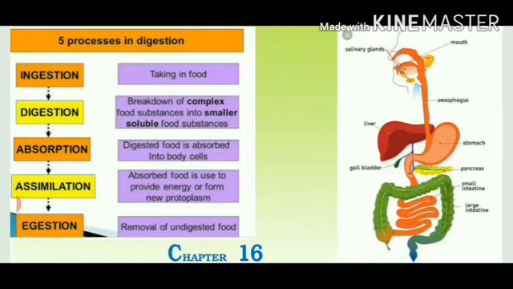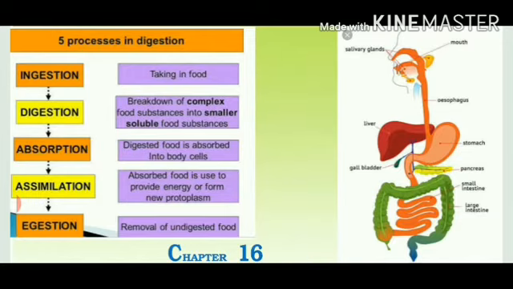Next, the fourth topic is assimilation. When that absorbed food provides us energy in the form of ATP, that is called assimilation. And lastly, we have egestion, when all the waste of our body is removed through the anus.